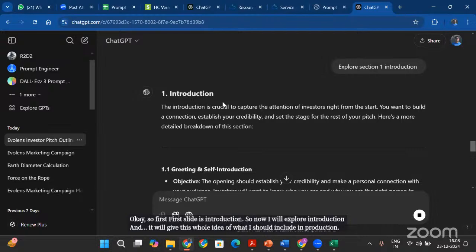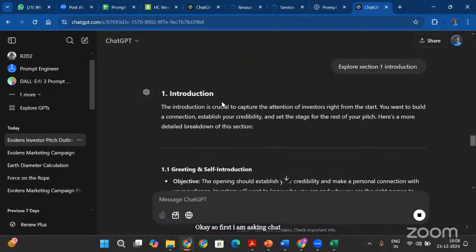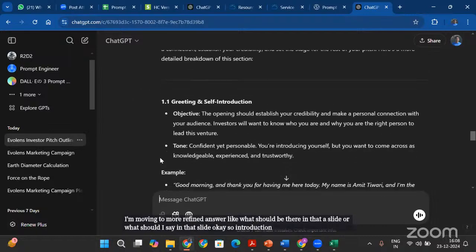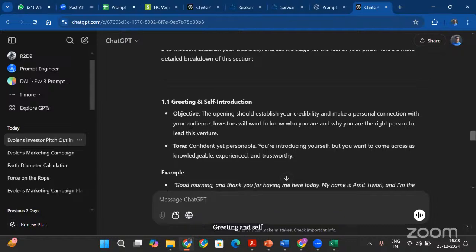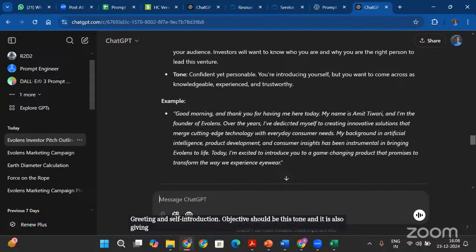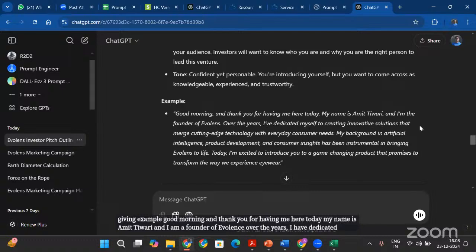Okay, so first I'm asking ChatGPT to generate me an outline, and then I'm moving to a more refined answer, like what should be there in that slide, or what should I say in that slide. So introduction, greeting and self-introduction, objective should be this, tone, and it is also giving me an example. Good morning and thank you for having me here today. My name is Amit Tiwari and I am a founder of Evolence. Over the years, I have dedicated myself to creating innovative solutions, blah, blah, blah.